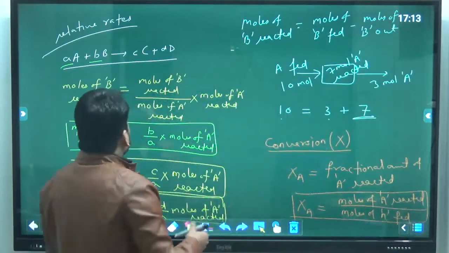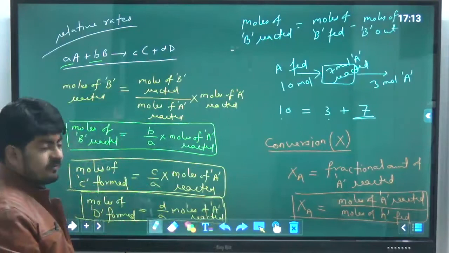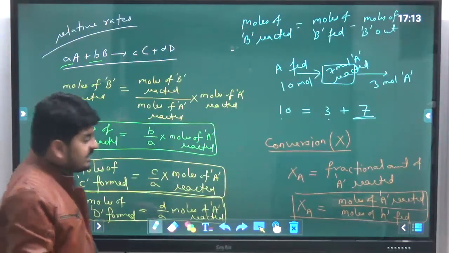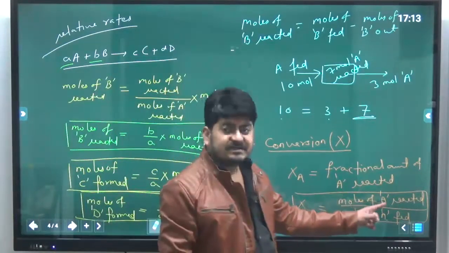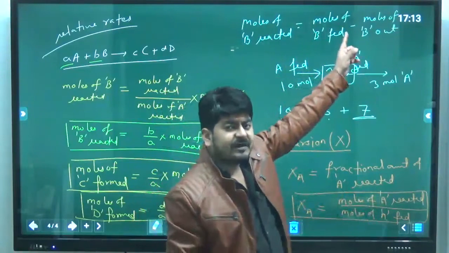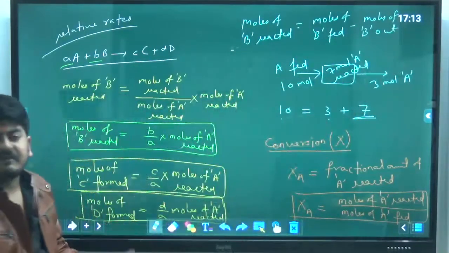Okay, so this is the meaning of conversion, moles of A reacted upon moles of A fed, or you can also write it as moles of A reacted will be equal to moles of A fed minus moles of A remaining. Okay, so that's how we can define the conversion.